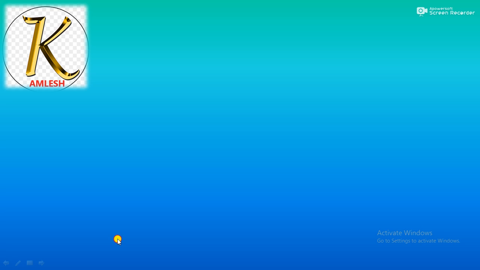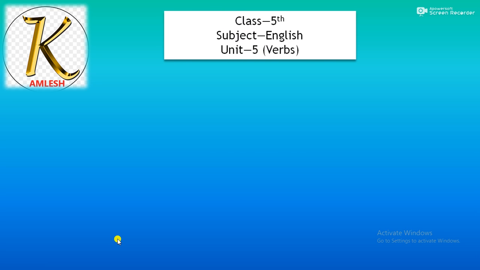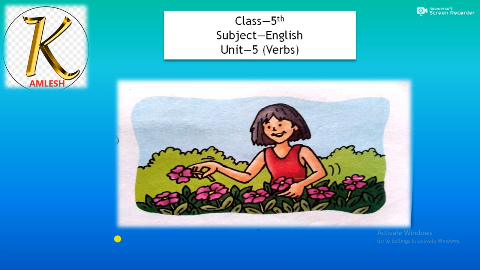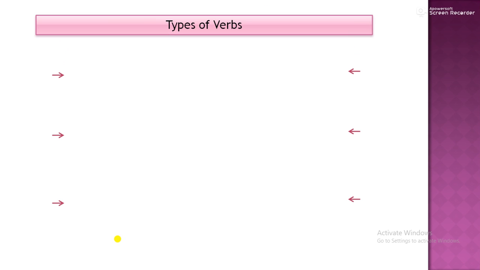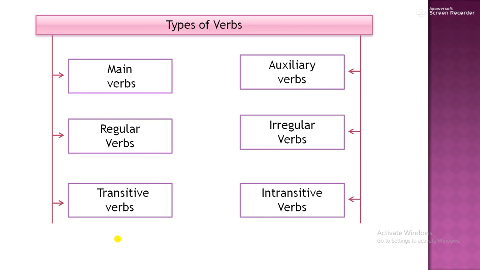Welcome to English class. In today's class, we will study Unit 5 verbs. First of all, we will study types of the verbs. Let's have a glance. Main verbs. Now the types we are studying: main verbs, auxiliary verbs, regular verbs, irregular verbs, transitive verbs, intransitive verbs.